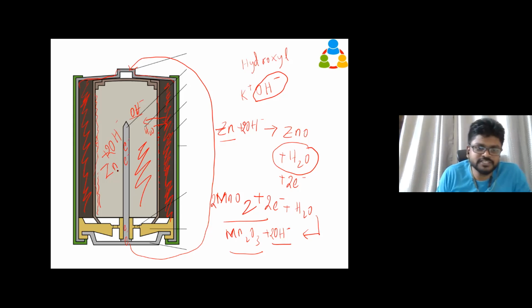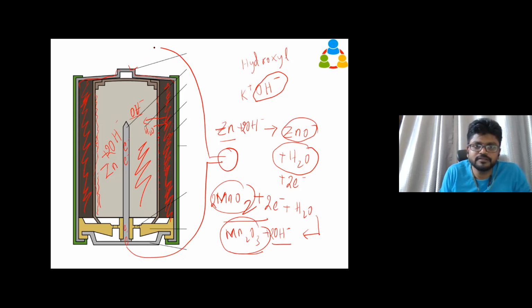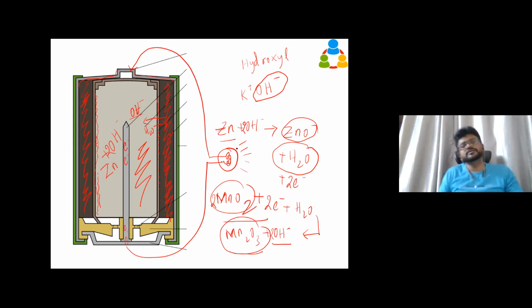What is going to change is all the zinc will be converted to zinc oxide. All the manganese oxide will be converted to one more version of manganese oxide. This is what's going to happen. Meanwhile, our electrons have been moved here. So if you cut this wire and connect with some bulb, electrons are going to pass through this and the bulb is going to glow. Okay, so this is what is happening here.